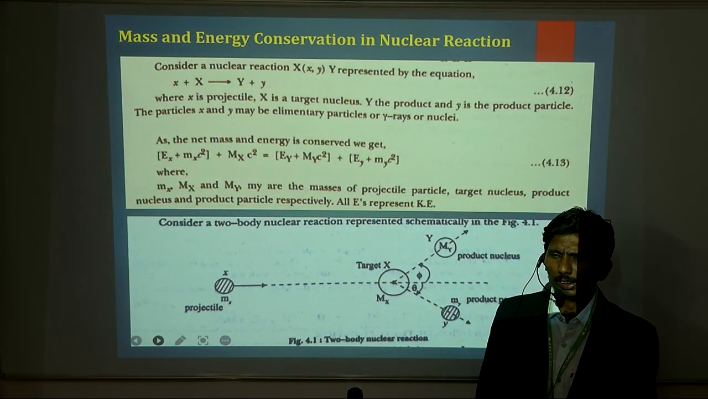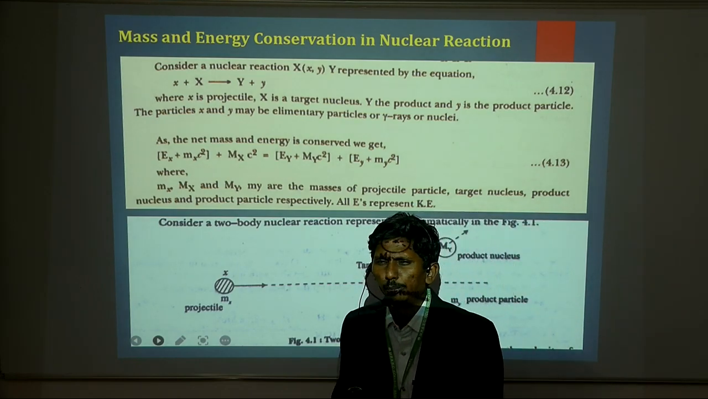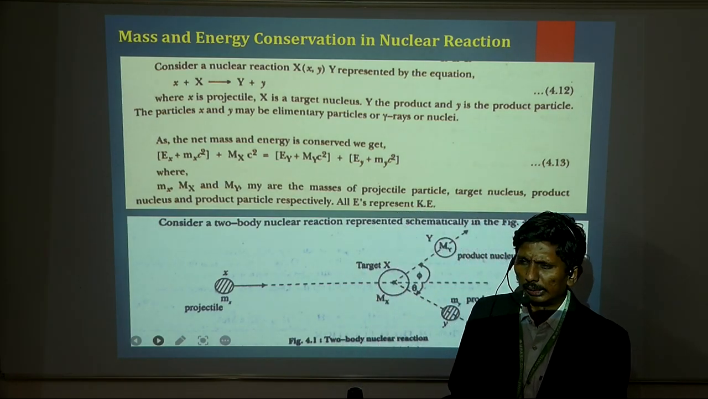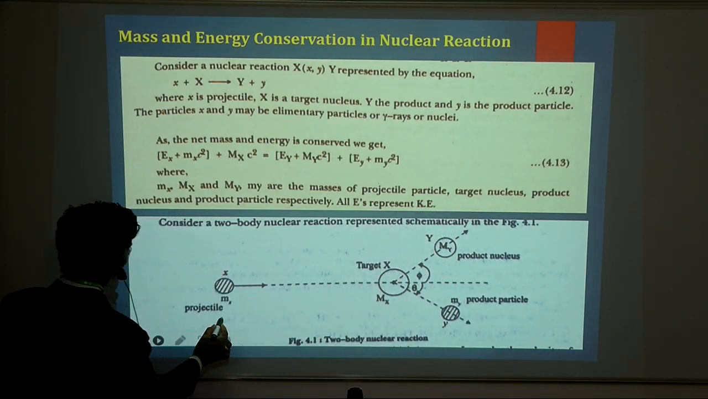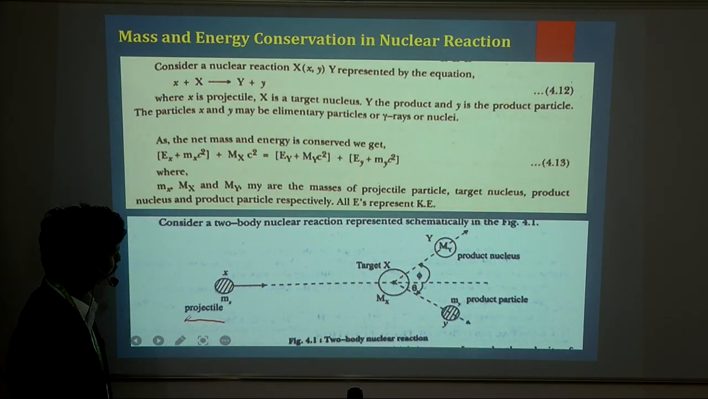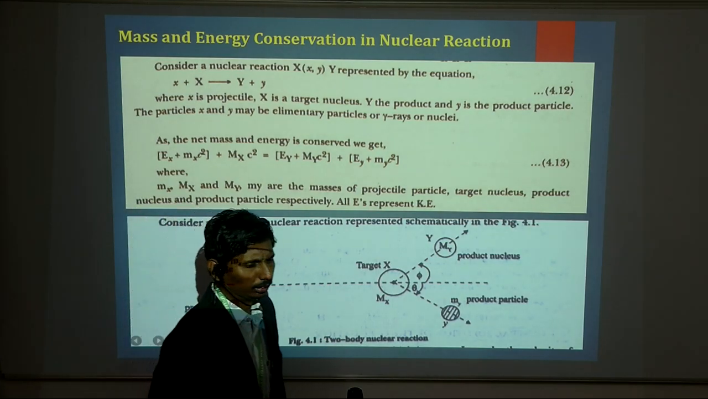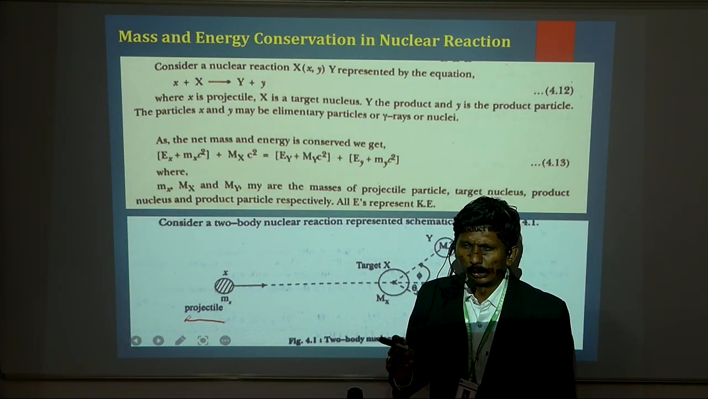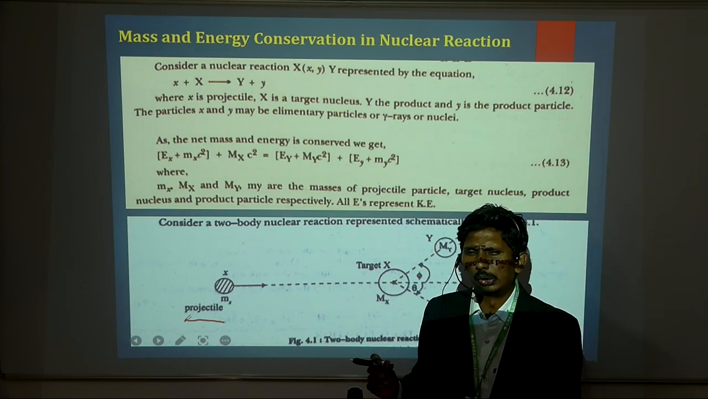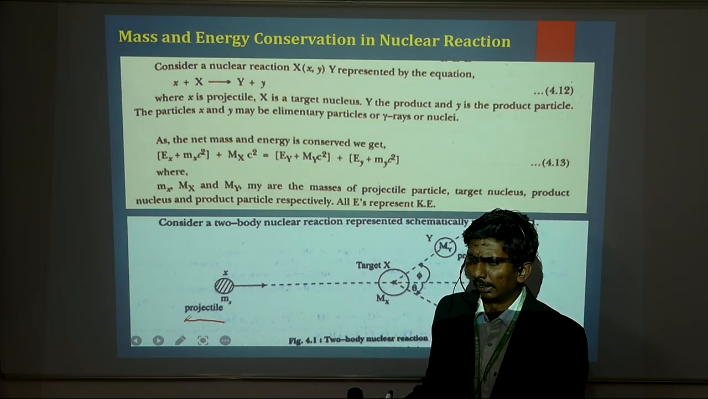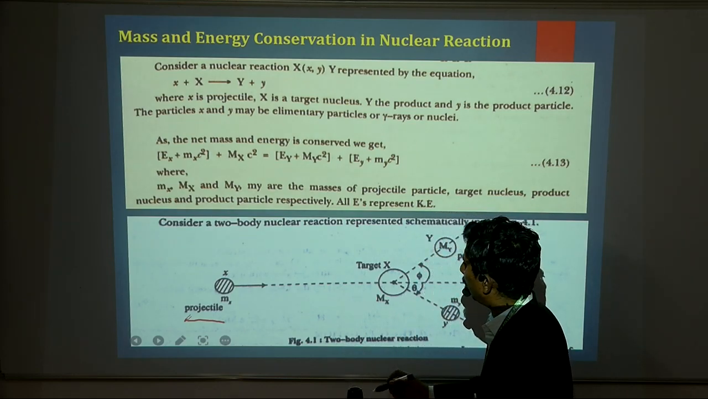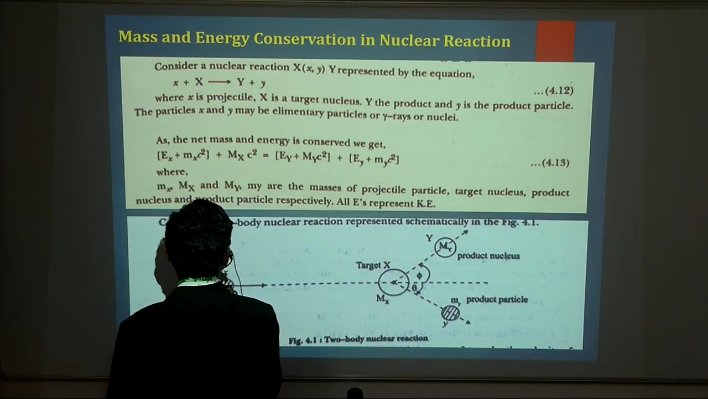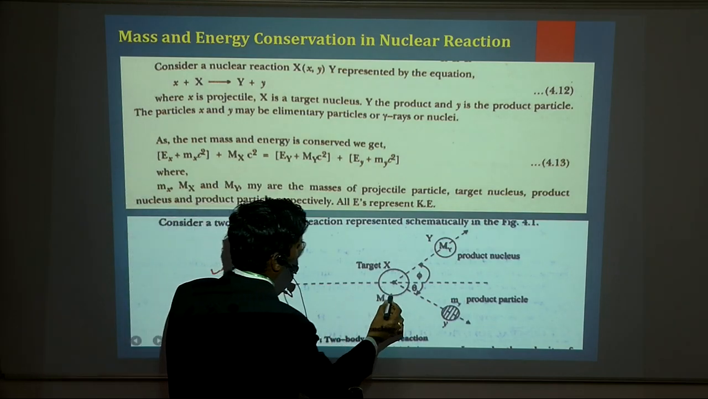When the interaction between two particles or nuclei takes place, the fundamental thing is the projectile. What is that? It is a small nucleus like a proton, neutron or gamma rays, which has very high energy and which is bombarded on the target.